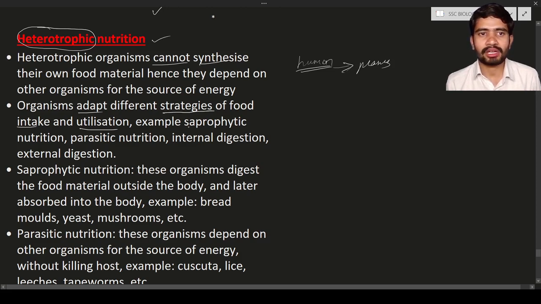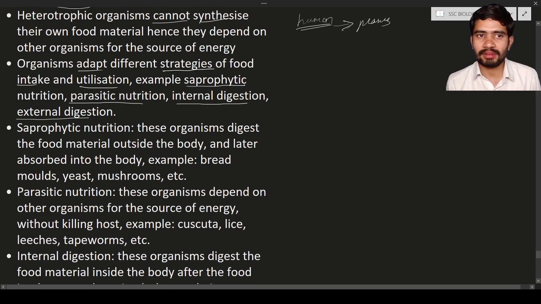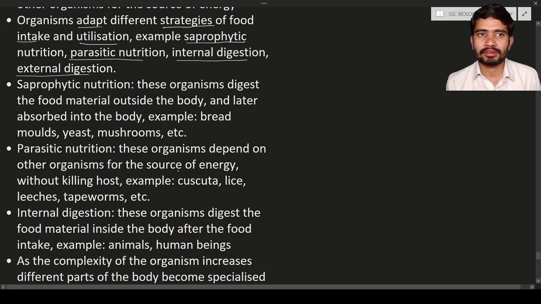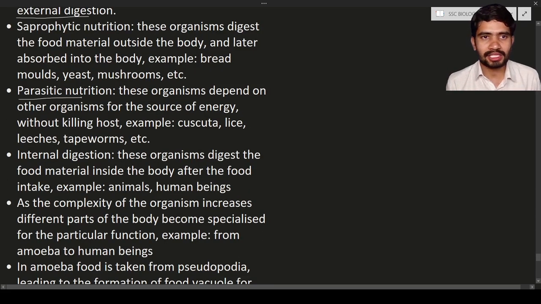First, see the different types of adaptation. One is saprophytic nutrition. Next is parasitic nutrition. Next are internal digestion and external digestion. These are the different types of adaptations of heterotrophic nutrition, or you can call them the different strategies of heterotrophic nutrition. Now we will see them one by one: saprophytic nutrition, parasitic nutrition, internal digestion, and external digestion.